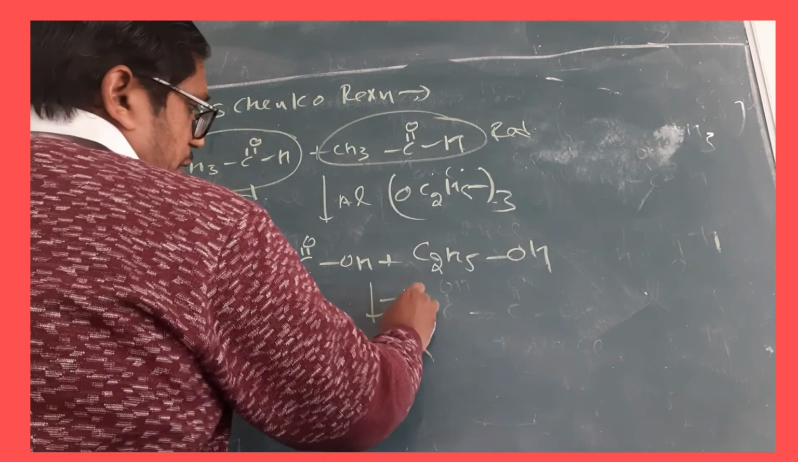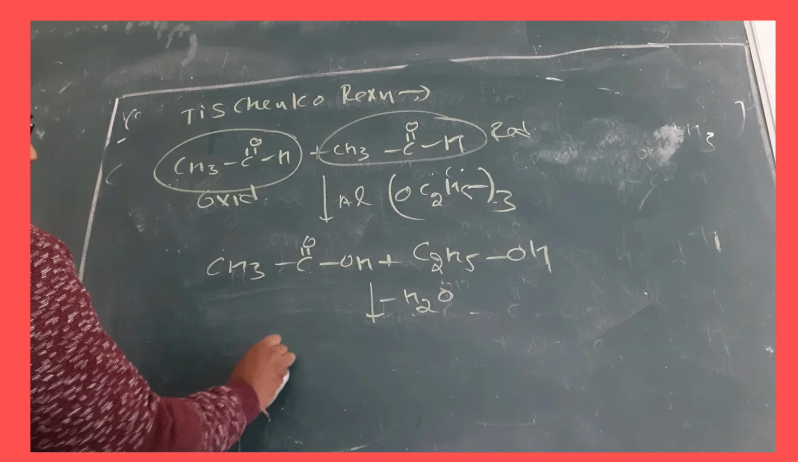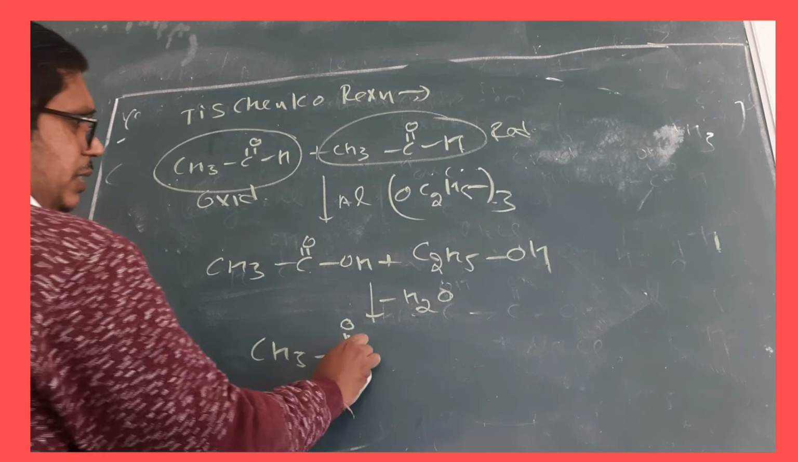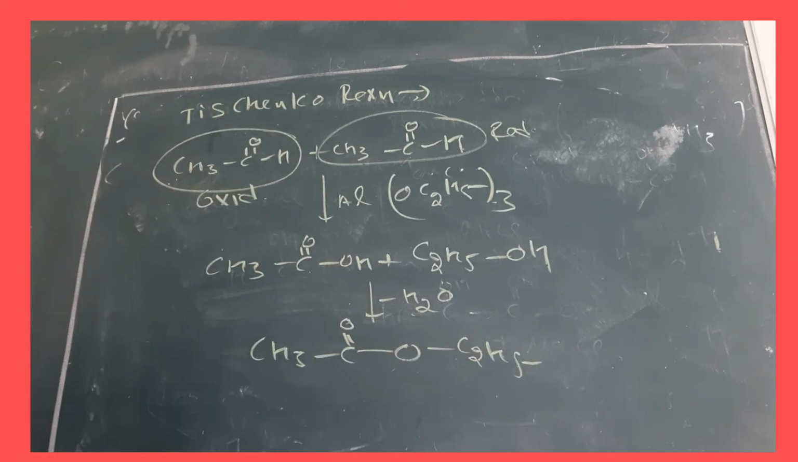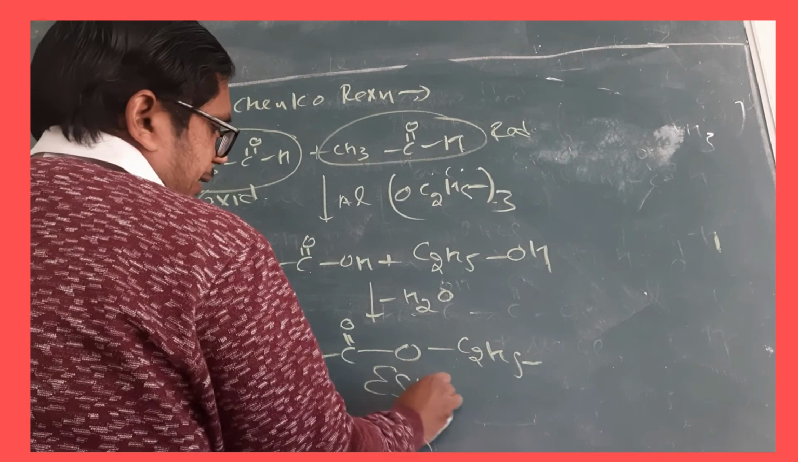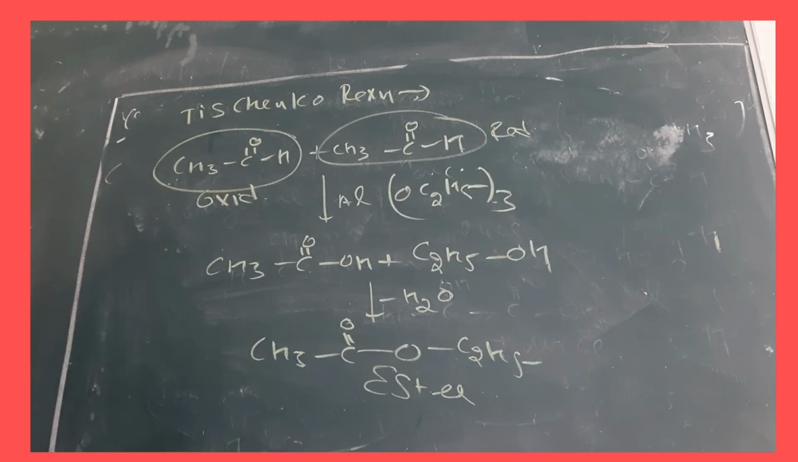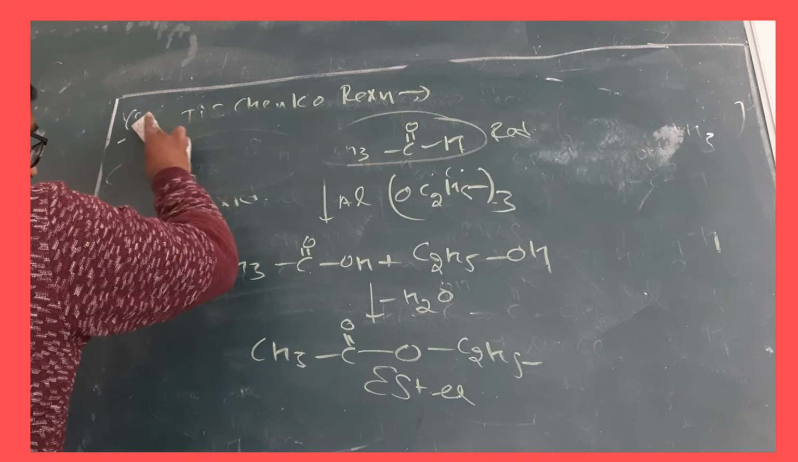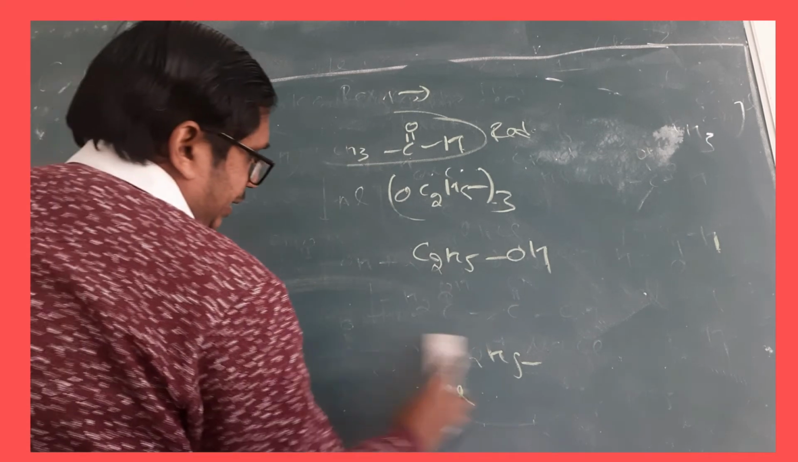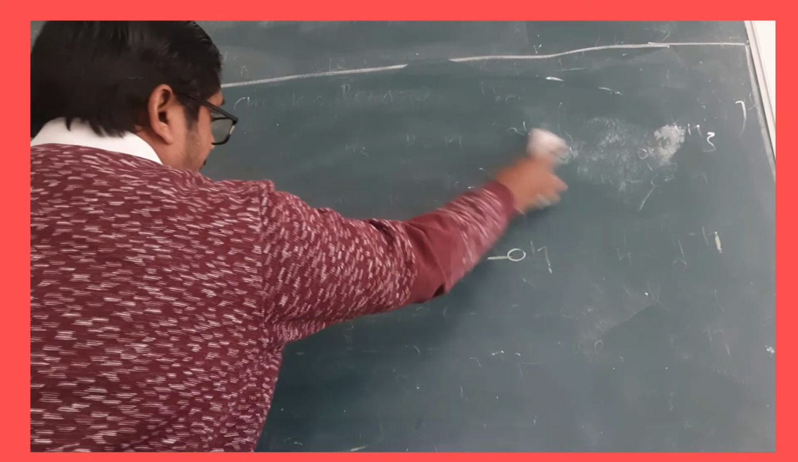When we remove the water from there, there will be the formation of an ester, CH3COOC2H5. Clear? This is called an ester. We have formed the ester from here. This is the Tischenko reaction. The Tischenko reaction is a modified form of the Cannizzaro reaction. Just remember that. Clear, students?